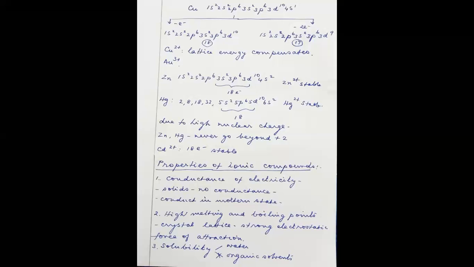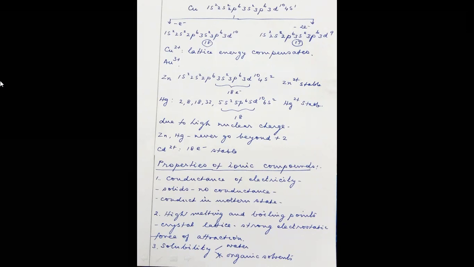This solvation process will take place only when the solvent molecule has enough dielectric constant, or enough polarity. The solvent should be polar. That is why ionic compounds are soluble only in polar solvents.